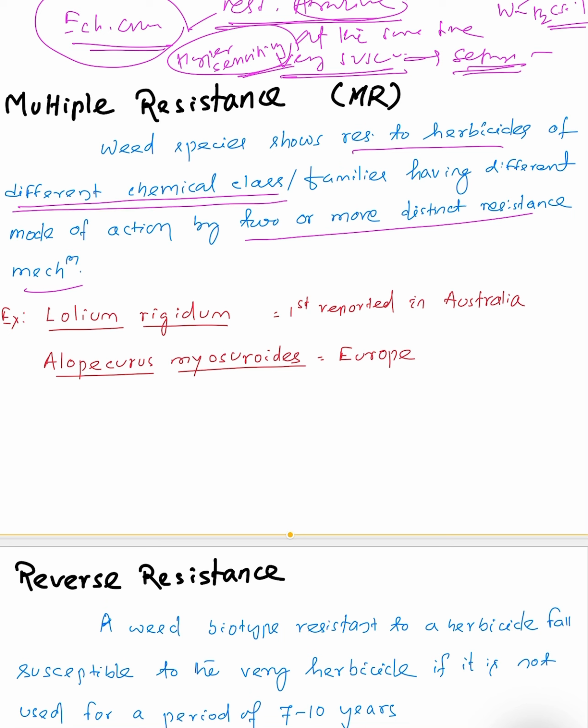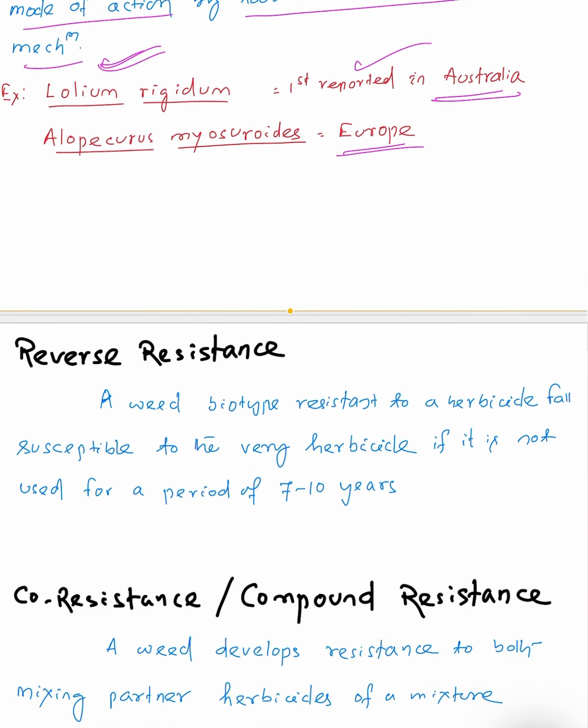So multiple resistance means the weed has already developed resistance against different classes having different modes of action. The first multiple resistance was reported in Australia in Lolium rigidum. It was also reported in Europe in the weed Alopecurus myosuroides. So you have to remember that the first reported multiple resistance weed is Lolium rigidum.